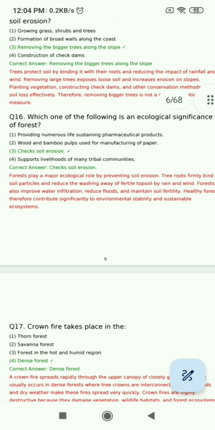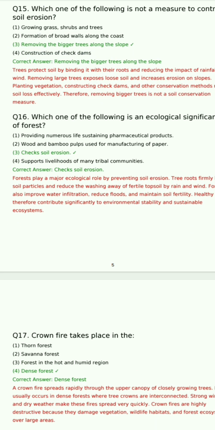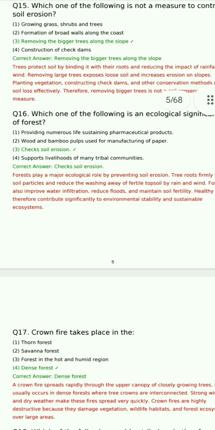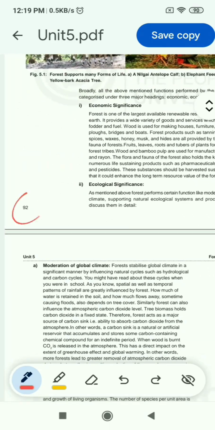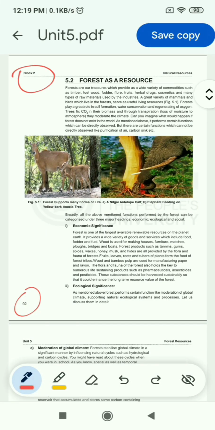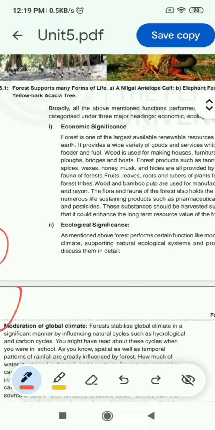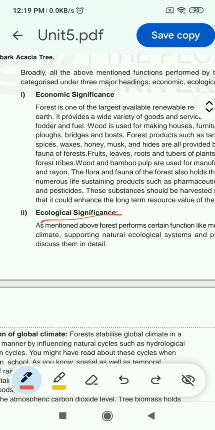The options are providing numerous life-sustaining pharmaceutical products, wood and bamboo pulps used for manufacturing of paper, checks soil erosion, and supports livelihood of many tribal communities. So the correct answer is checks soil erosion. You will find this answer on page number 92 of Unit 5, Block 2. So you can see economic significance of forest and ecological significance of forest.